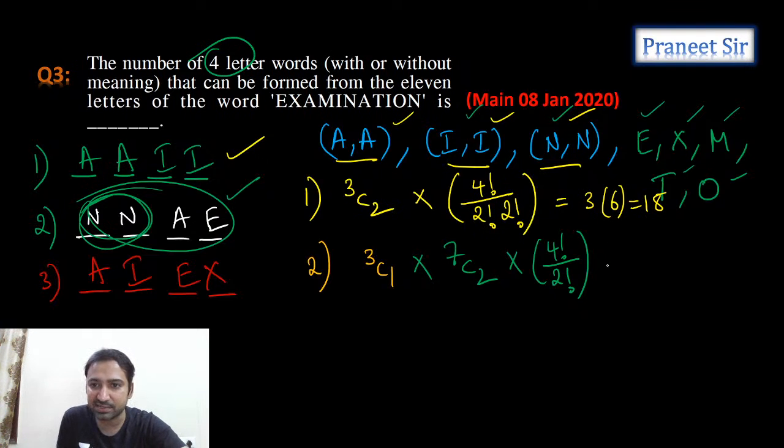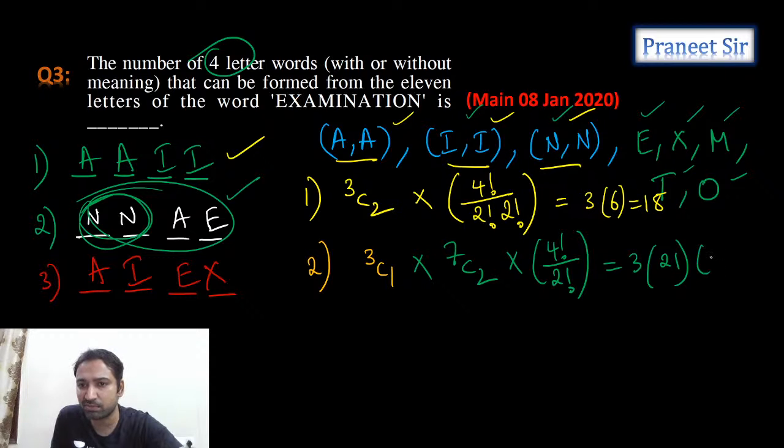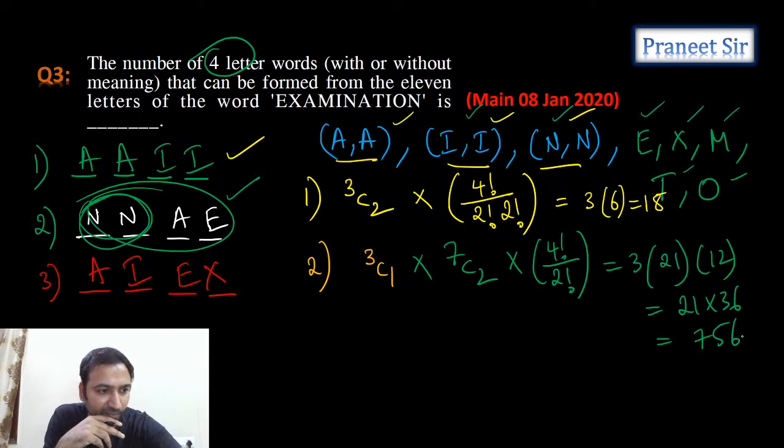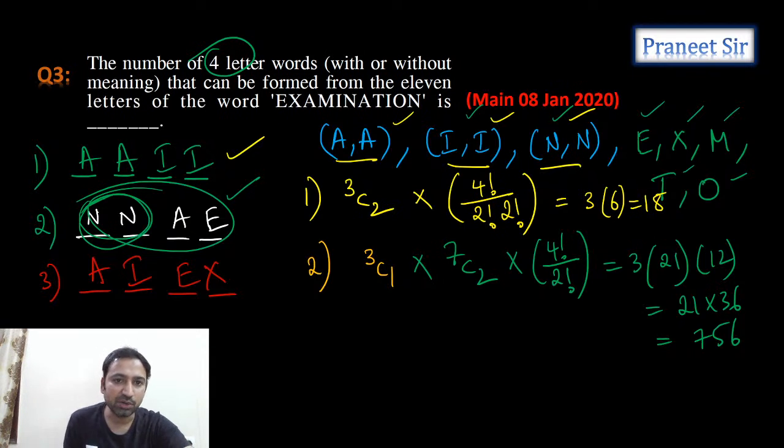Perfect. Now let's calculate this. How much do we get? So 3 into 7C2 is what, guys? 7 into 6 by 2, which is 21. And 4 factorial by 2 factorial, which is 24 by 2, which is 12. So 21 into 36, right? How much is it? 720 plus 36. 756 we are getting. Correct now? Is it correct? 720 plus 36, 756. Correct. Perfect. Chalo, next, third case.